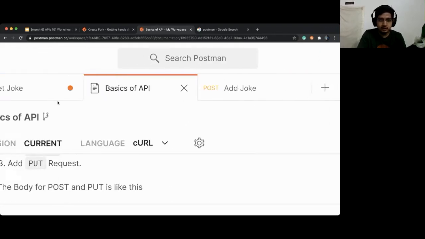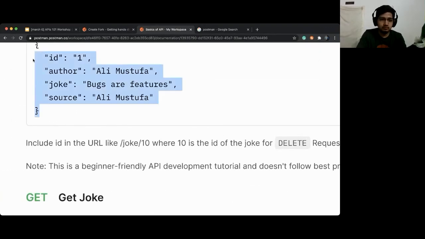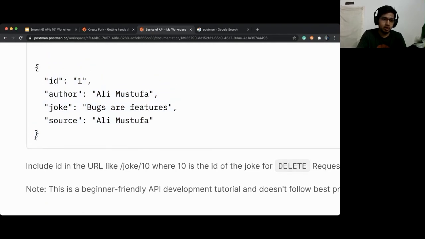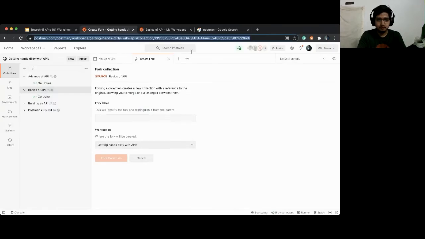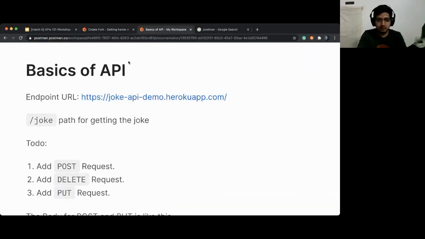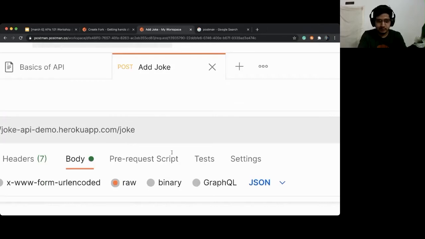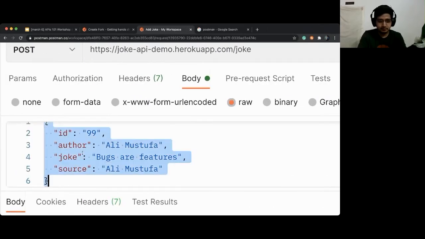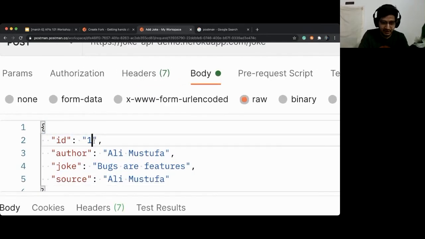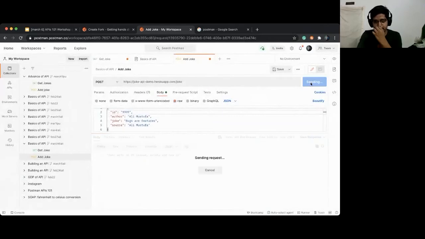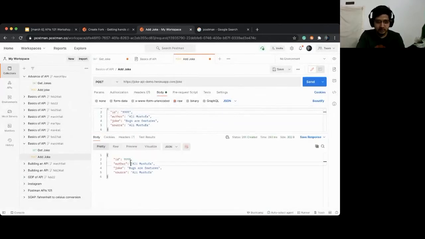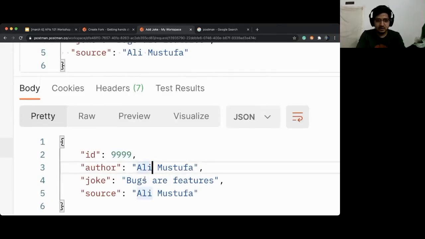Then go to documentation, copy this code, go back to this tab, and paste it here. But remember to change the ID. Change the ID to whatever you want. I would say 4 times 9, and I would hit enter and it will add a joke there. You can say 4 times 9, Ali Mustafa, bugs are features, and it looks good.